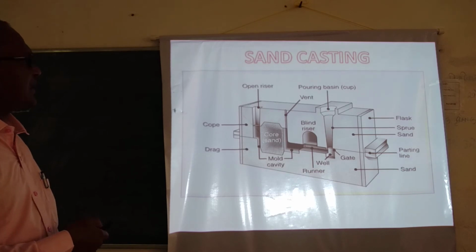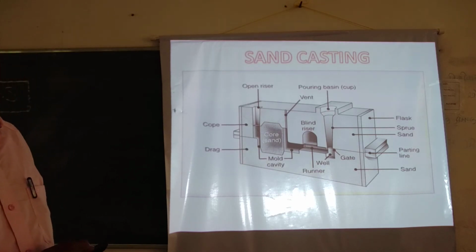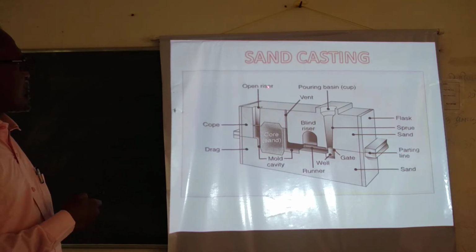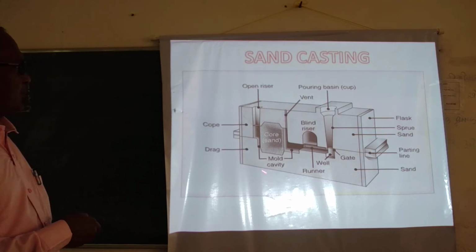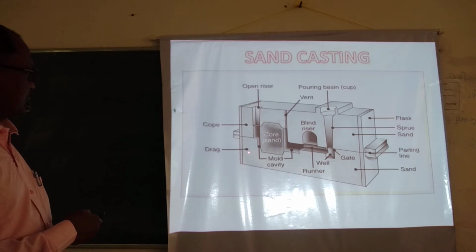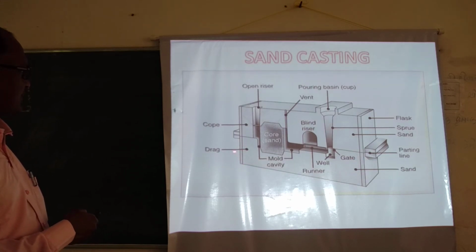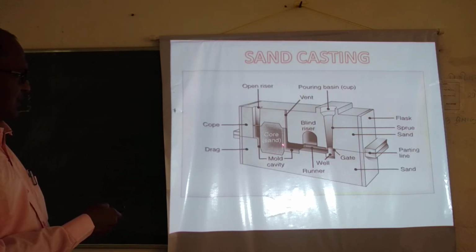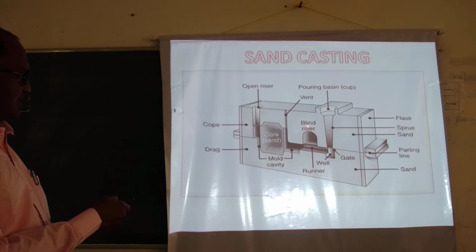So this is the sand casting. If you recall your previous lecture, sand casting means the mold is made up of sand. This bottom box is called a drag, upper box is called a cope. This is the parting line. These are the core sand, core, and this is the mold cavity. This is the runner. These are the two cavities.